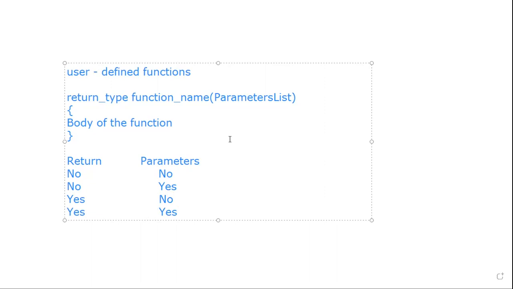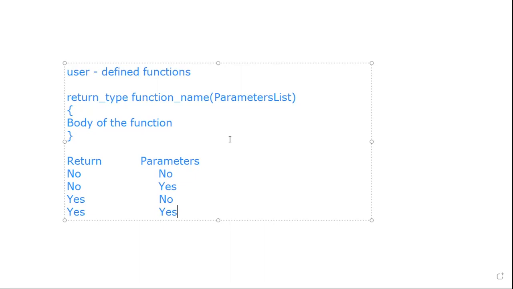This is all about how to write functions. If you want to write functions, there are some alternatives you can look for. First, if you write a function, it may not return any value and may not have parameters. Second, it will be executed but doesn't return any value, though it might have parameters. That means you need to pass something to the function, but it returns nothing to you, but you still get the output.